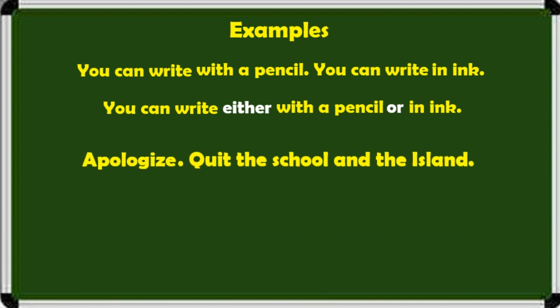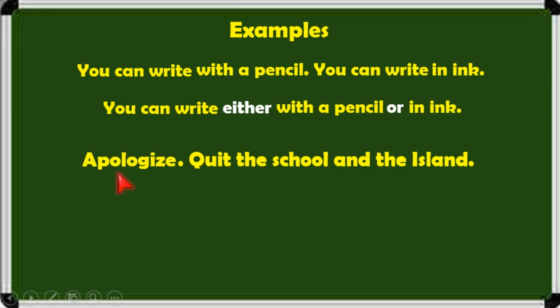Last example. Apologize. Quit the school and island. Here you should apologize or quit the school and island. So how can we combine these two? So here, what are the choices or options given here? Apologize or quit.